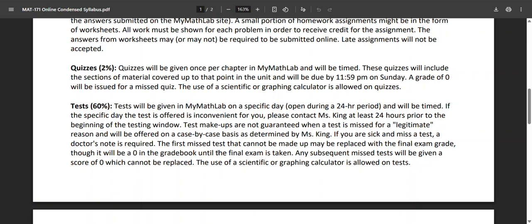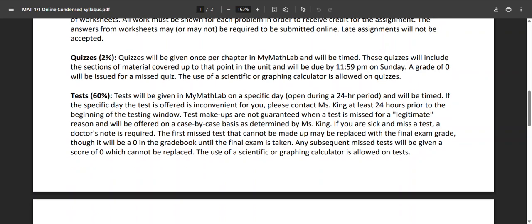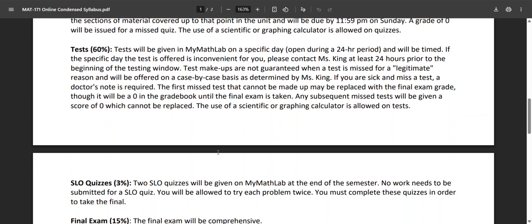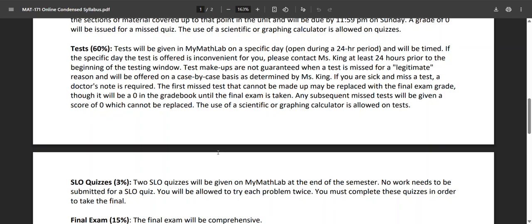If you look at the next section, you can see the tests are 60%, and so those are a much bigger chunk. That's why I'm hoping that if any student is going to try to cheat in this course, that I'll catch it with the quiz and make sure that you're aware of the things that I look out for, specifically using internet resources, using Desmos, you should not be using that, using AI of any sort, if you're Googling a problem, whatever. So when you take a quiz or a test, you can always use a scientific or graphing calculator. You cannot use Desmos, but calculators are fine. And as we go through the notes, I'll be teaching you how to do things there.